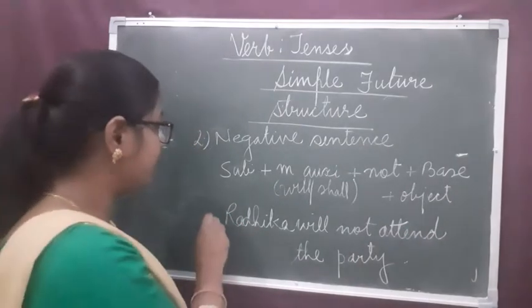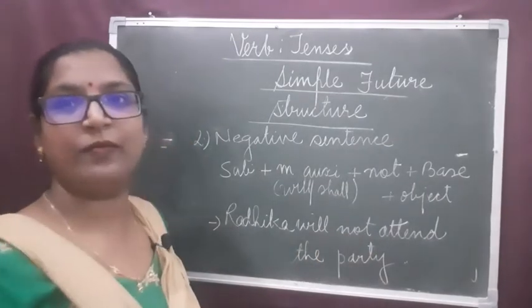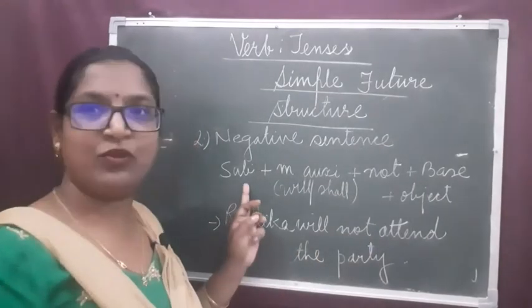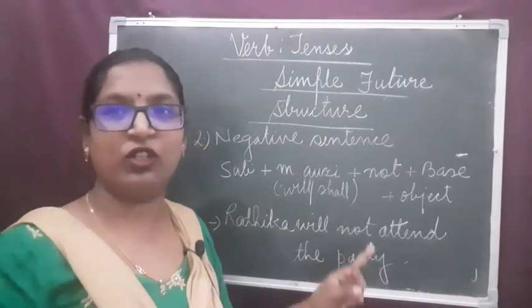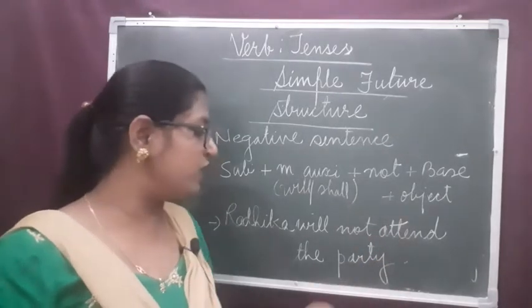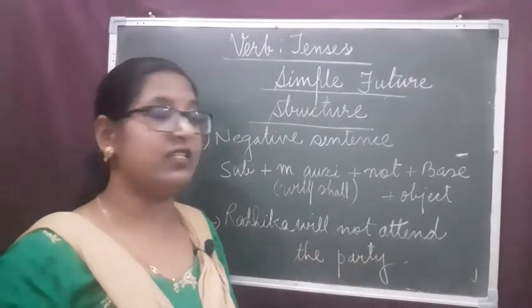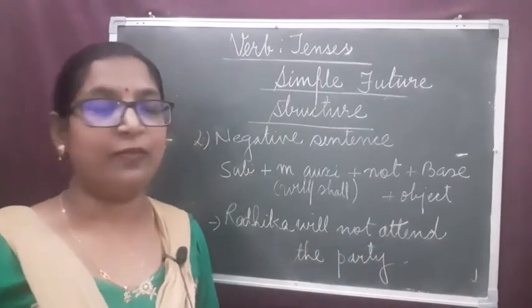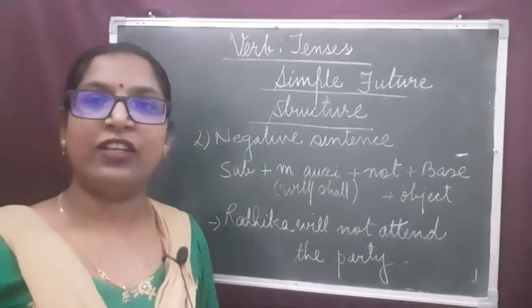Let's see the example. Radhika will not attend the party. Radhika is the subject, will is the modal auxiliary, not is the word of negation, attend the main verb in its base form, the party. Radhika will not attend the party. Likewise, with the help of this structure, we make the negative sentences.